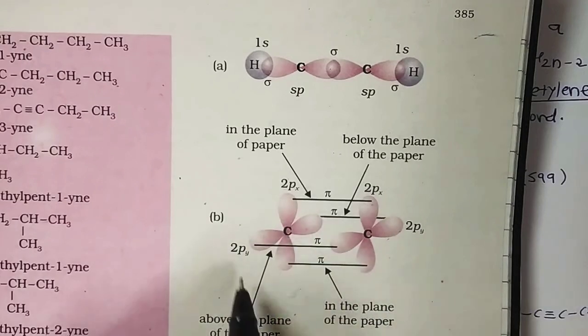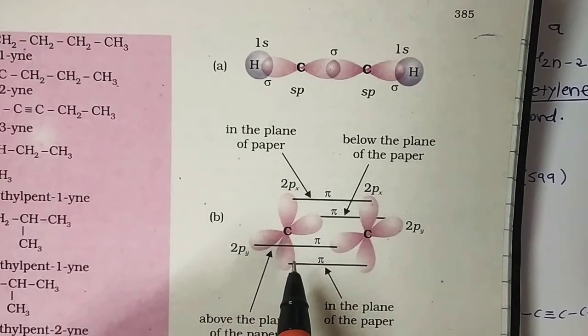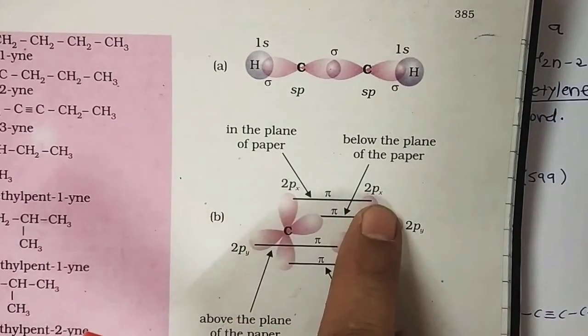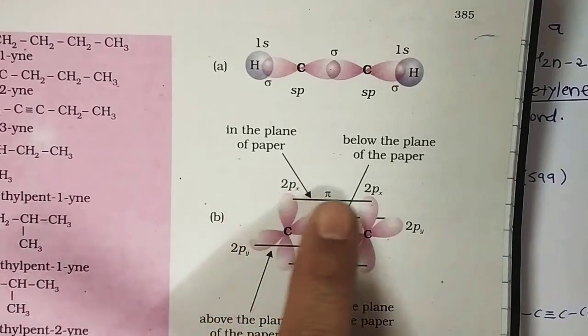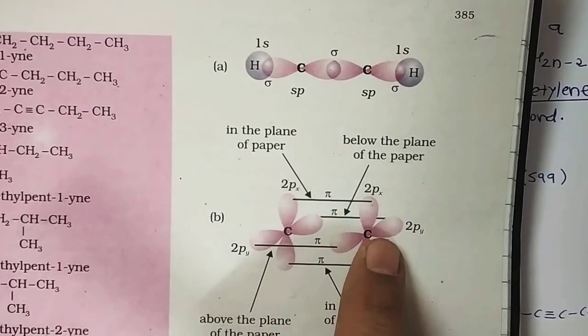This can be seen in your figure 13.6b. However, the four halves of the electron clouds of the two pi bonds do not stay as such but merge together, giving cylindrical symmetry about the internuclear axis.